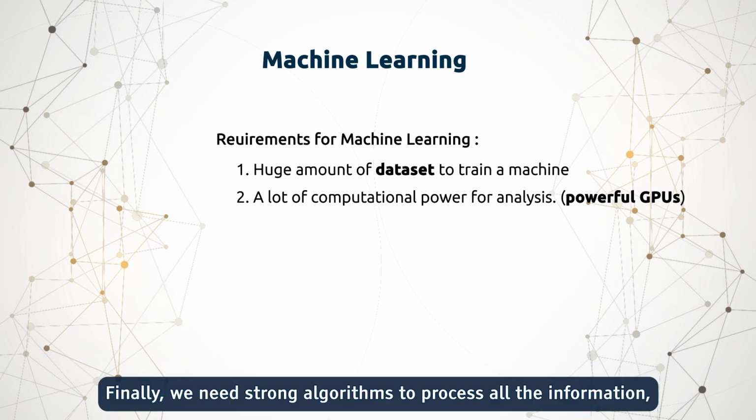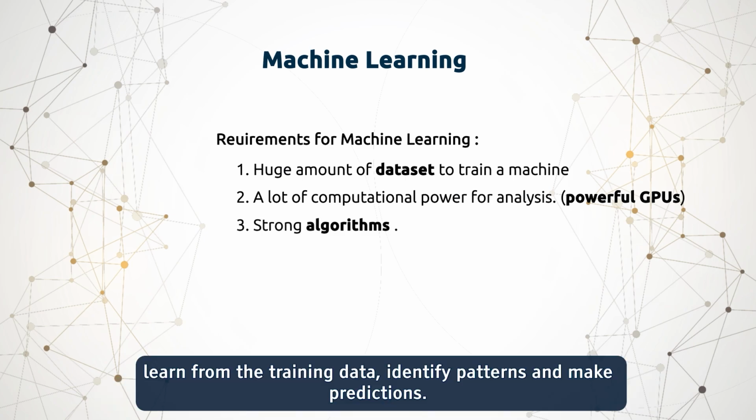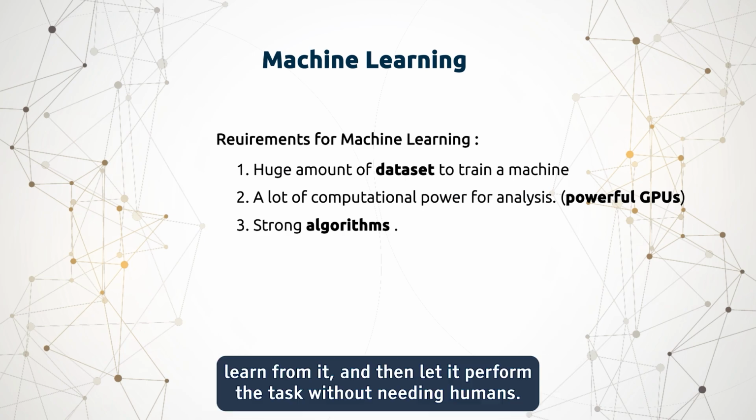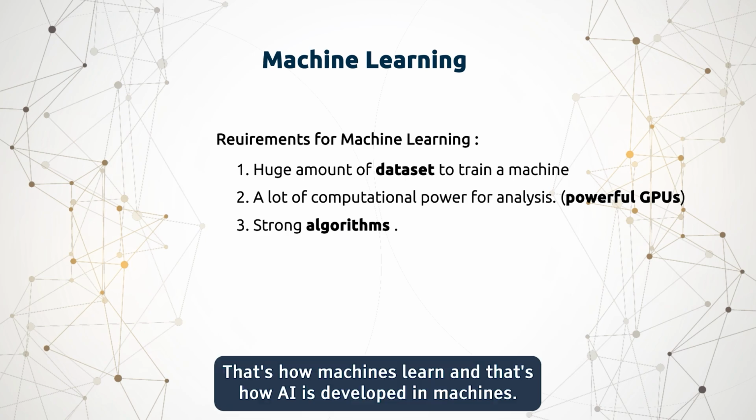Finally, we need strong algorithms to process all the information, learn from the training data, identify patterns, and make predictions. The concept here is to feed the machine with vast amounts of data, let it analyze, learn from it, and then let it perform the task without needing humans. That's how machines learn. And that's how AI is developed in machines.